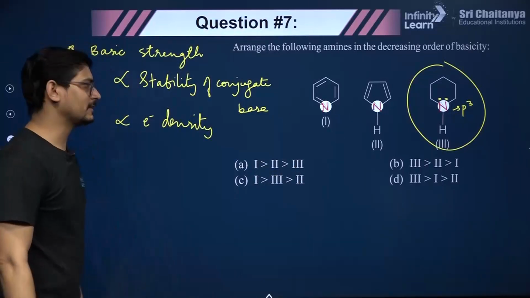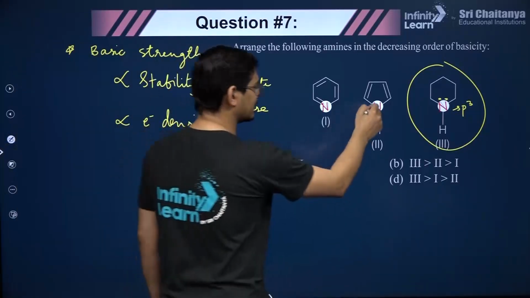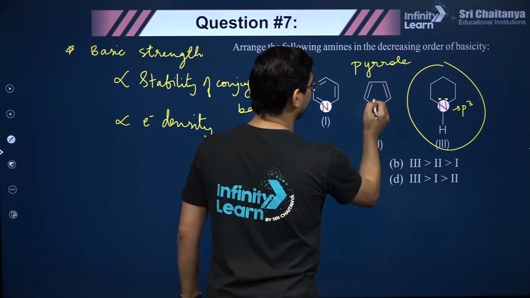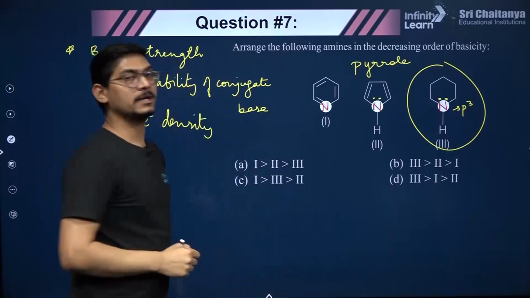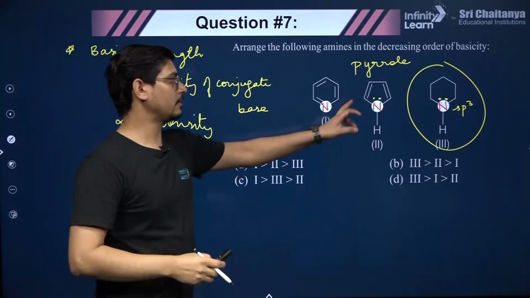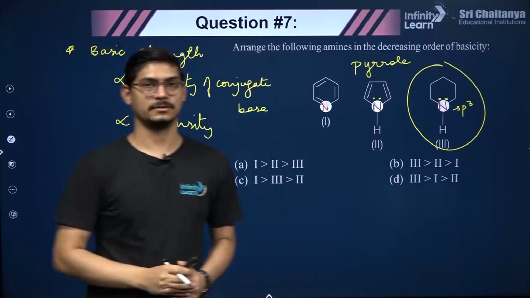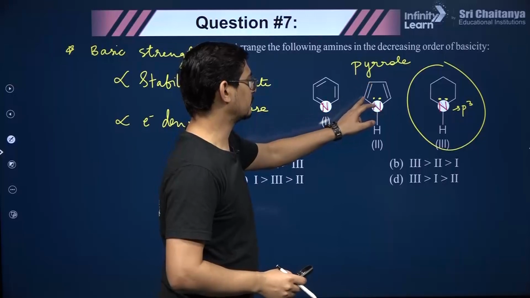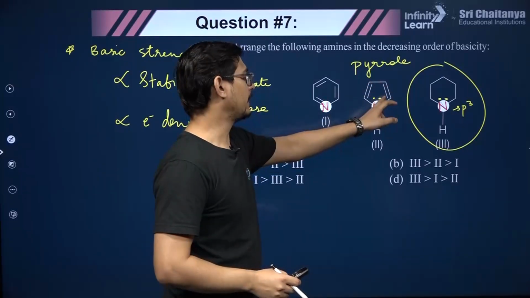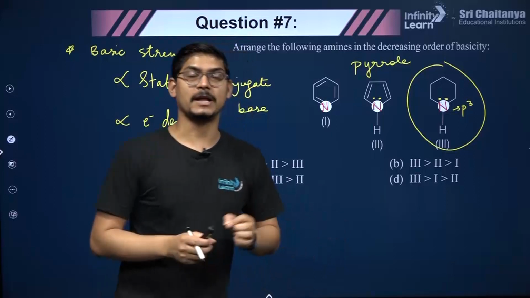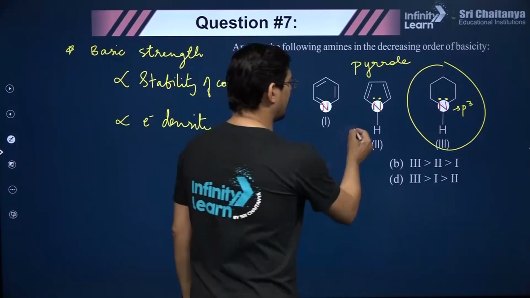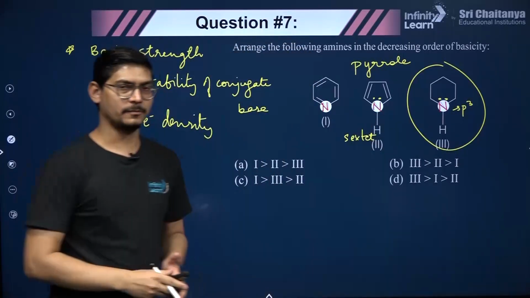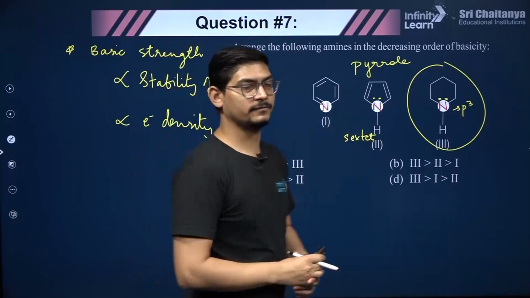Now what is the story in the first and second? You can see that the second compound, if you don't know, is pyrrole, and it is aromatic because the lone pair on nitrogen is involved in resonance with the other two pi electron pairs. So this heterocyclic compound has one pi electron pair here, one pi electron pair here, and one electron pair on nitrogen. Together they form the Huckel sextet. That means all these 6 electrons are involved in resonance.